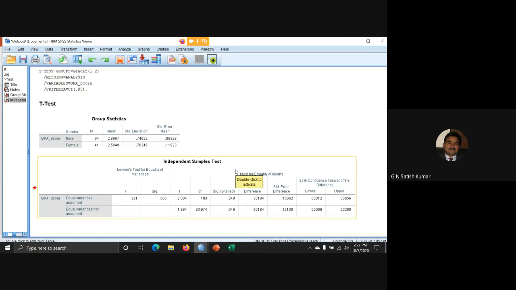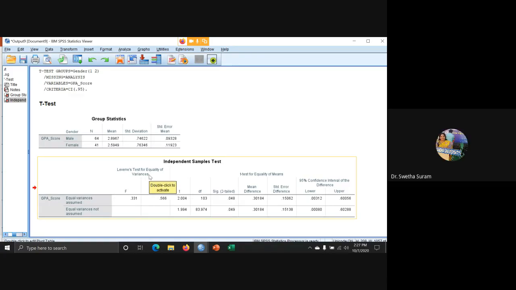Homogeneity means how the data is distributed. Is it equal between male and female or not? For this one, we are doing a test called Levene's test for equality of variance. The system already automatically did this homogeneity test.